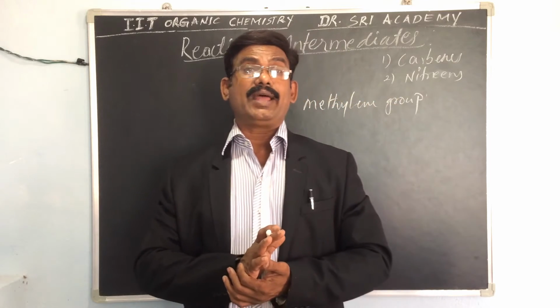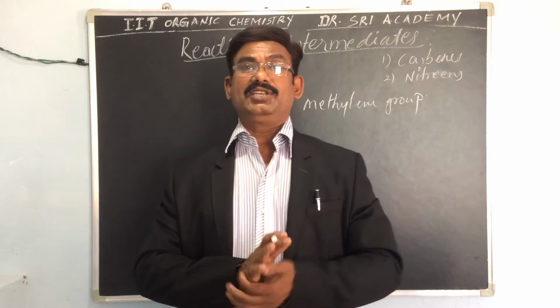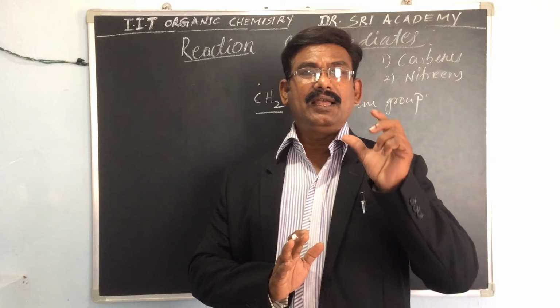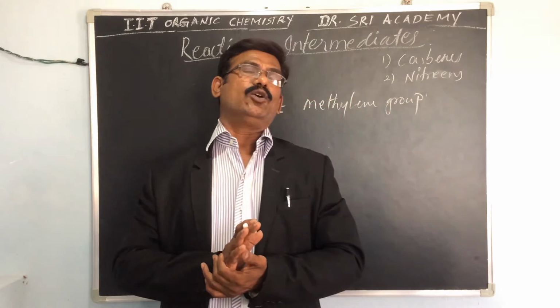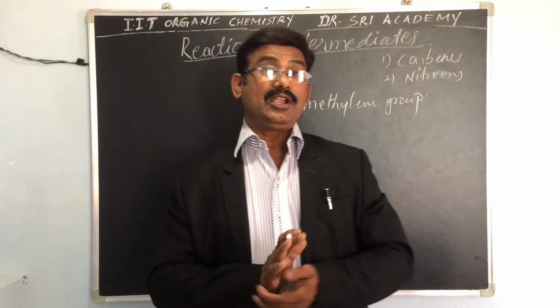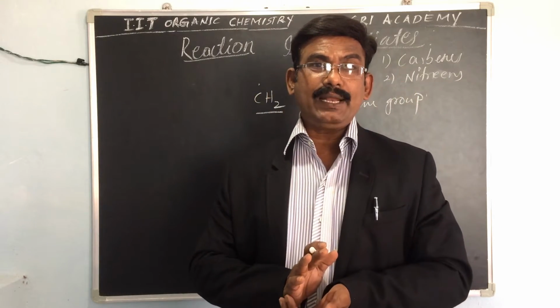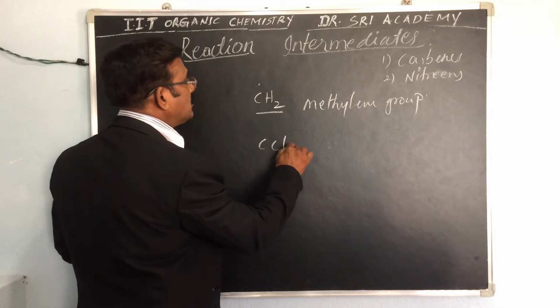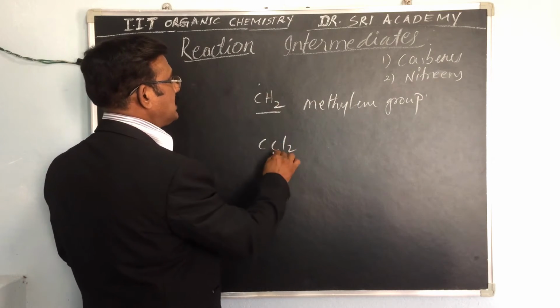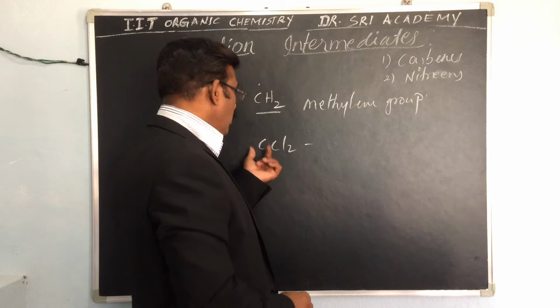CCl2 is generally known as dichlorocarbene. Though it can be called dichloromethylene, CCl2 is dichlorocarbene or dichloromethylene. CCl2 in place of H2, this is called dichloromethylene.